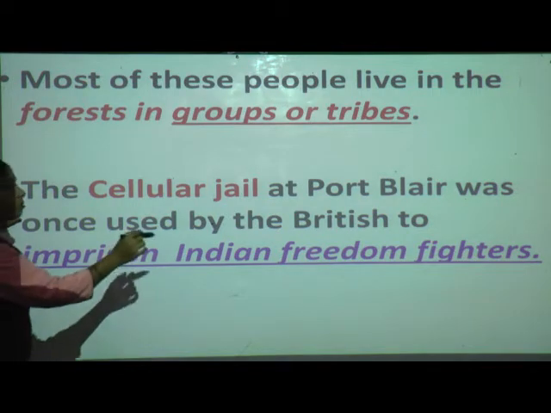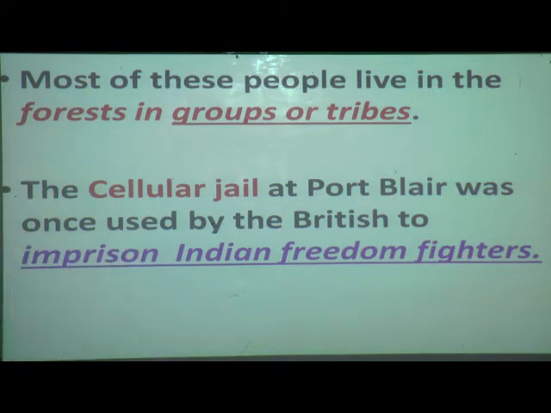Indian freedom fighters. Before we got our independence, India was ruled by the British. You all know, children? When did we get independence? Yes, 1947. Before that, the British were ruling our India. Who are the Indian freedom fighters?